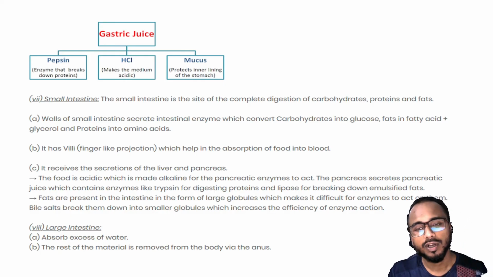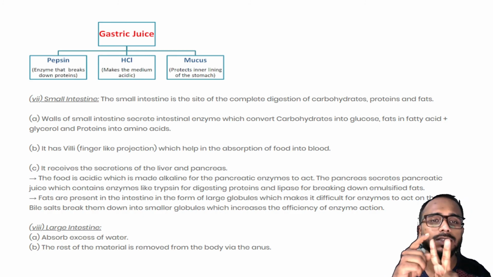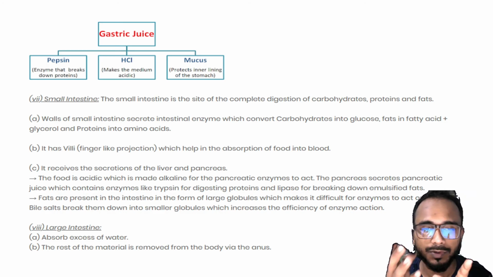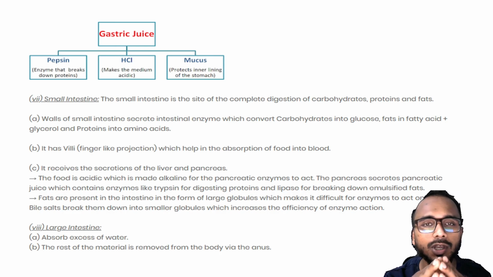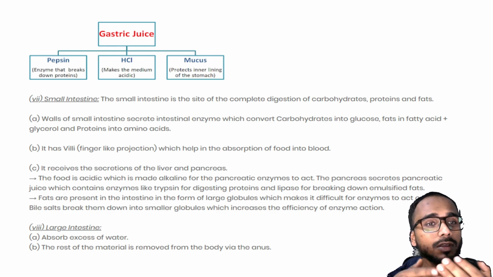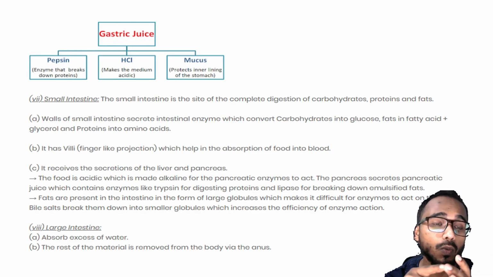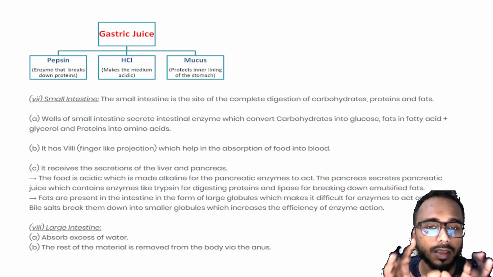So that's it, boys. Till here, half of your chapter is completed. The remaining things we will do in the next class. We have understood nutrition. We have understood how nutrition works in plants and human beings, autotrophic and heterotrophic nutrition, as well as the whole digestive system in humans.